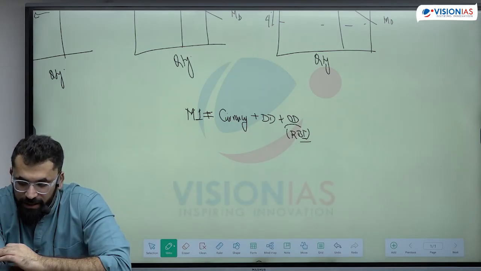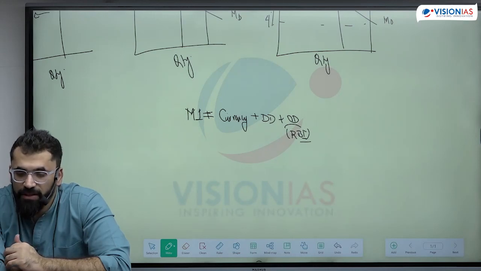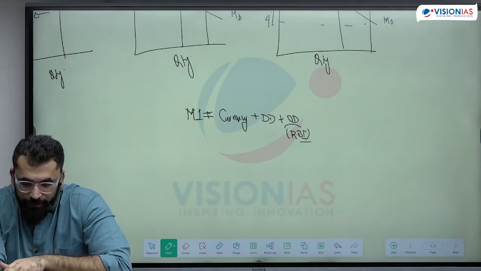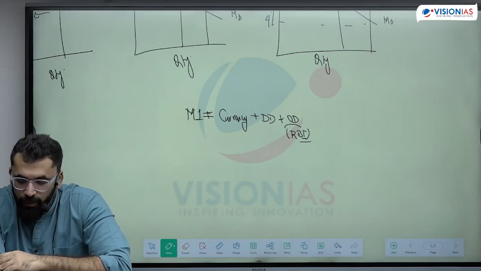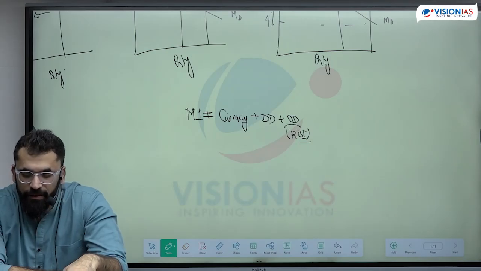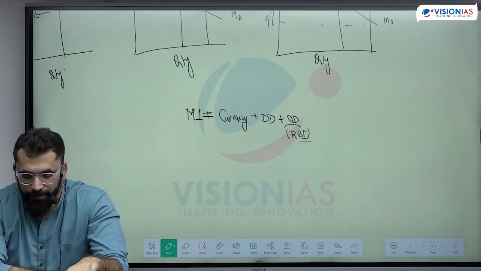And on the other hand, if M3 increases sharply without much increase in M1, it means people are deciding to save more.